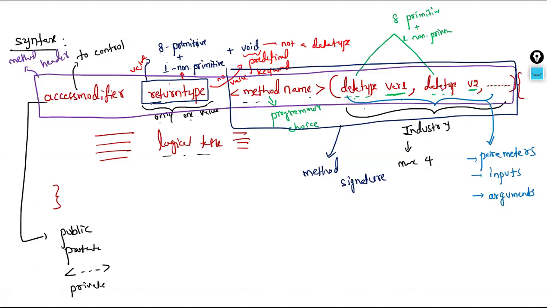Clear? Yeah. So with this method syntax, now let us go for the discussion of the types of methods that we have in general in programming languages. Out of that, Java supports how many types of methods? So the types of methods is our next concept.